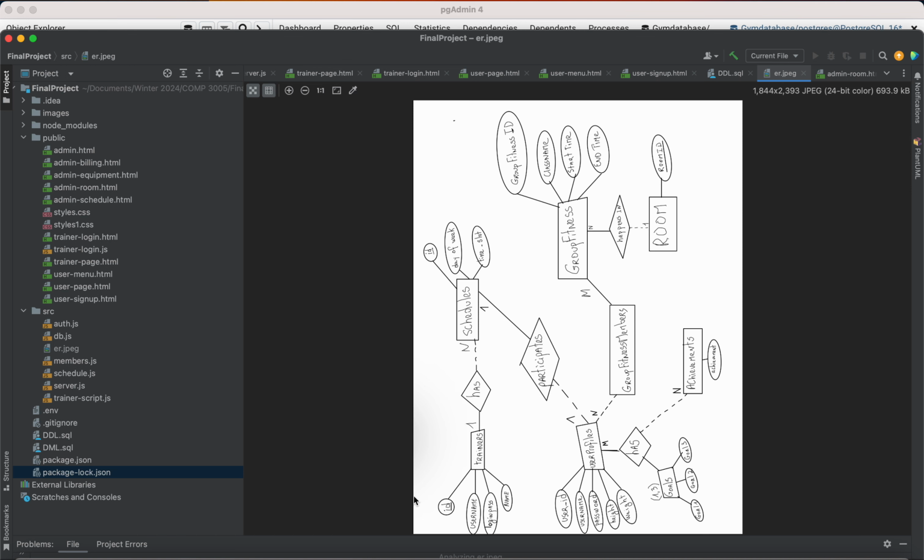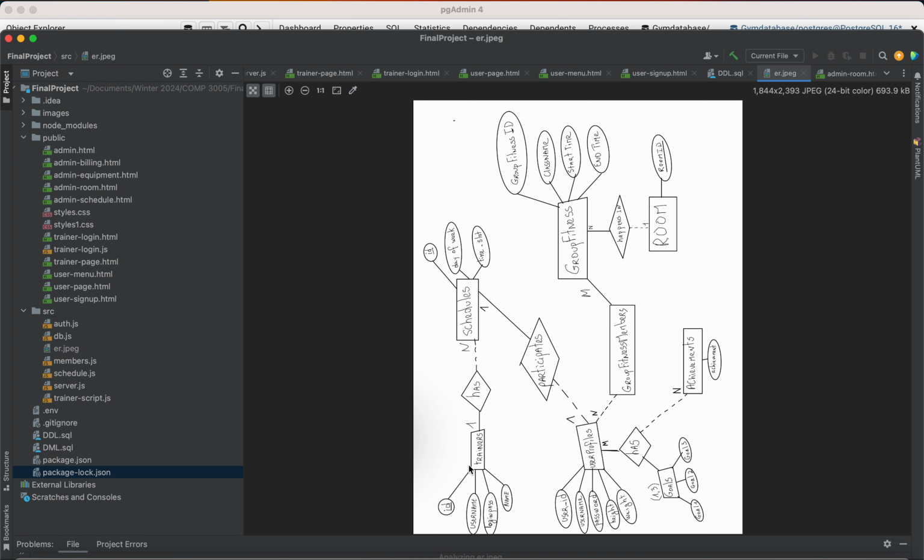V2 for COMP 3005. Here we have a gym system. First, that's the ER diagram. What I think of it is we have trainers and also some users. That's what I call the user profile, and the trainer is going to have a schedule, and the user is going to participate in that schedule in a one-to-one session, because that's mostly what you do, personal training, in most gyms.